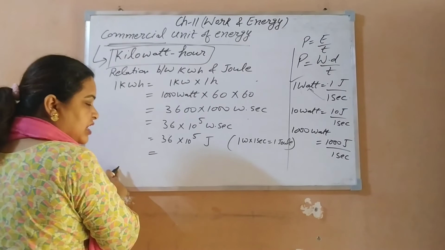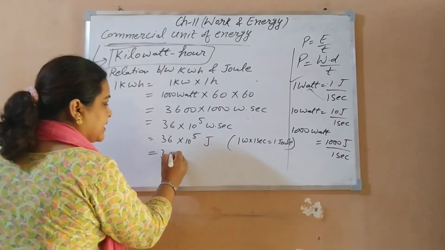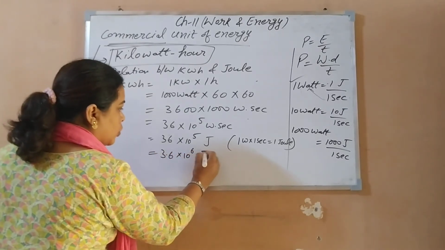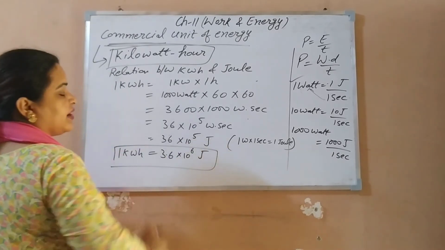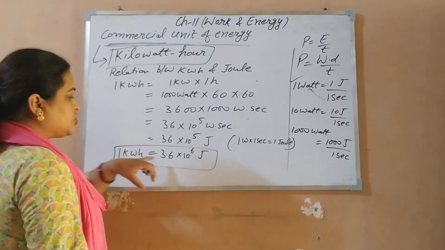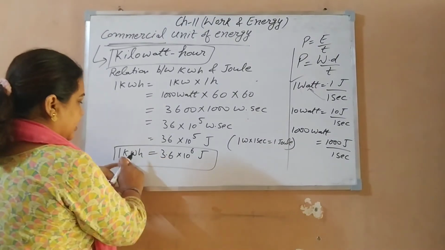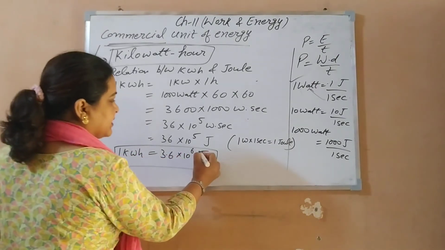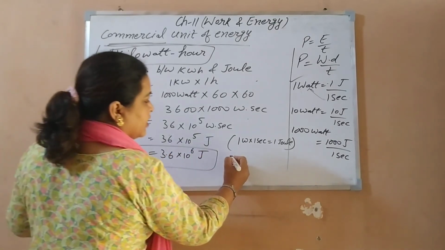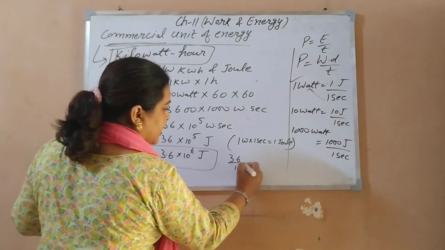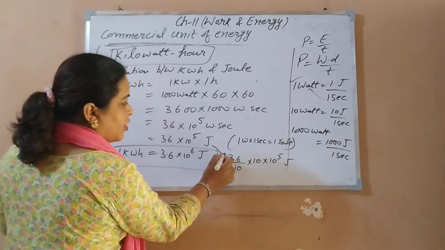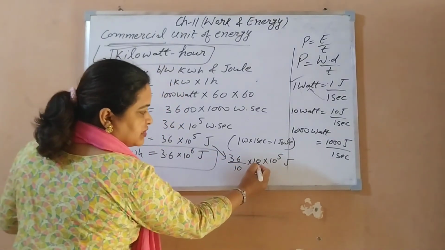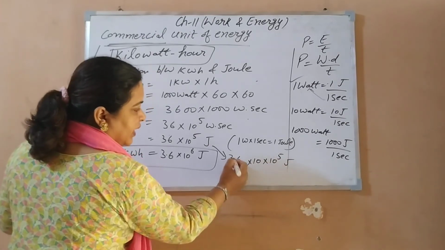But the standard relation is 3.6 into 10 to the power 6 joule. If someone asks you to give a relation, you have to learn this relation: 1 kilowatt hour, the commercial unit of energy, equals 3.6 into 10 to the power 6 joule, the SI unit of energy. How does it come? We divide by 10 and multiply by 10, so the 10 gets added to the power 5 and the decimal comes.